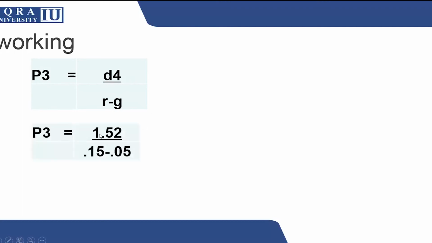So D4, as given in the previous slide, is 1.52. R was given in the question as 0.15 and the growth rate was 0.05. So P3 is coming to 15.2.